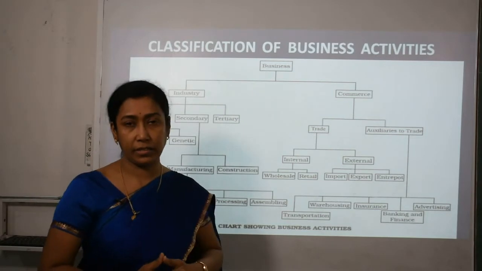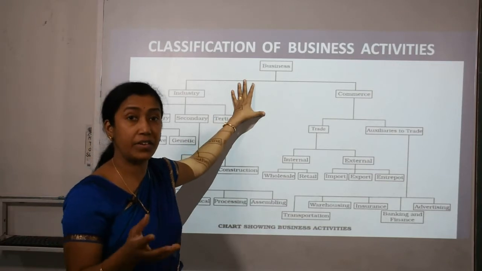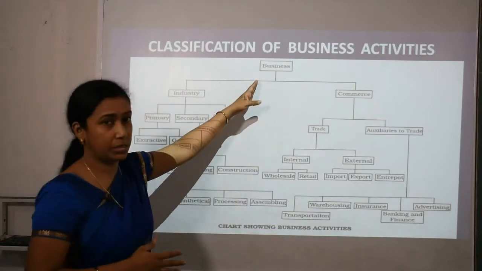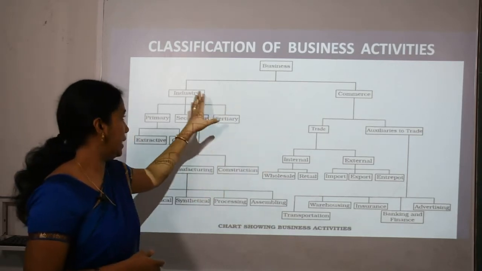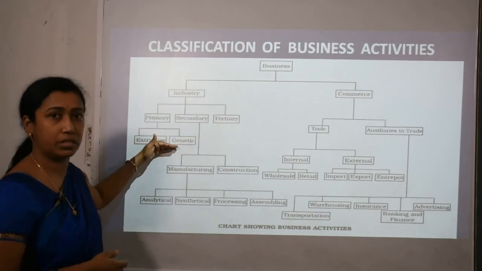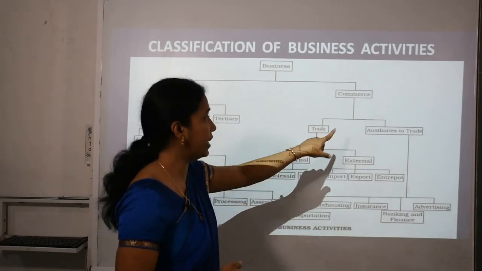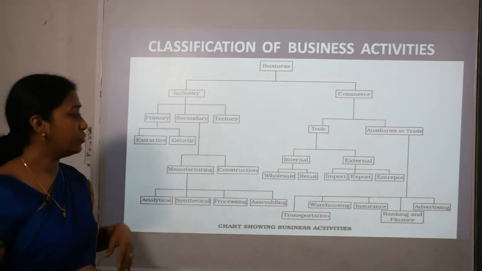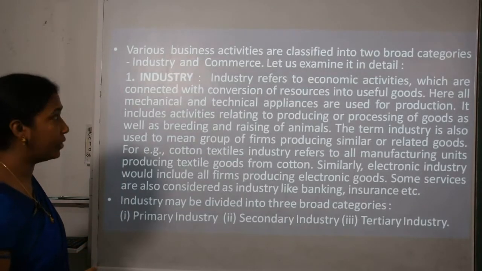Now after finishing the characteristics, the six characteristics which we have finished, now moving to the next topic, that is classification of business activities, that there are different kinds of business activities. Okay, now these business activities can be classified into industry and commerce. In industries, again you can see primary, secondary and tertiary industry there. Again there is some subdivision, some classification. In commerce also it can be further classified into trade and auxiliaries to trade, and again they are classified into different and various activities. Now this is the chart. Now we are moving to all the topics one by one.